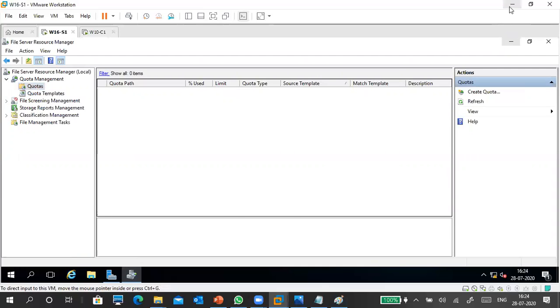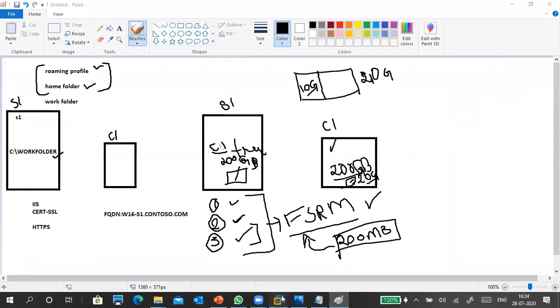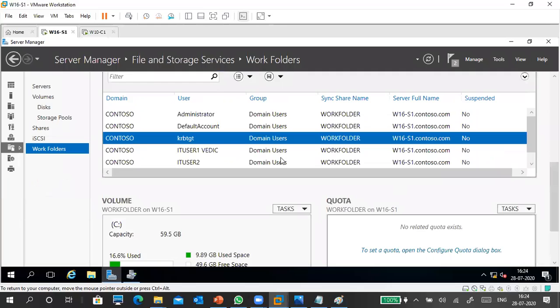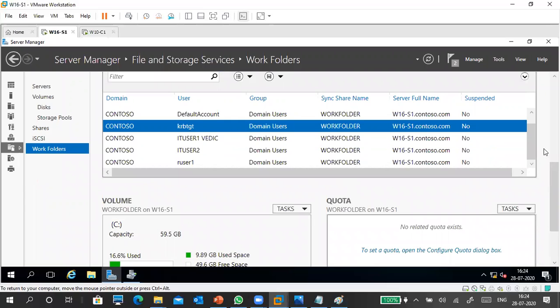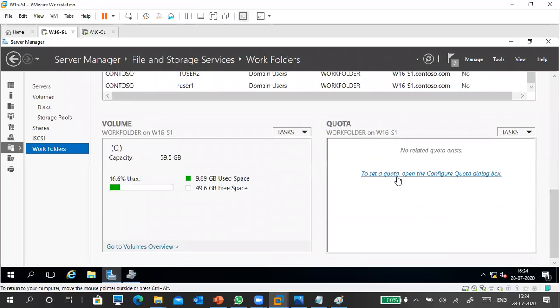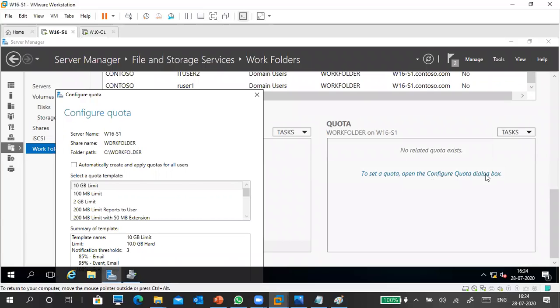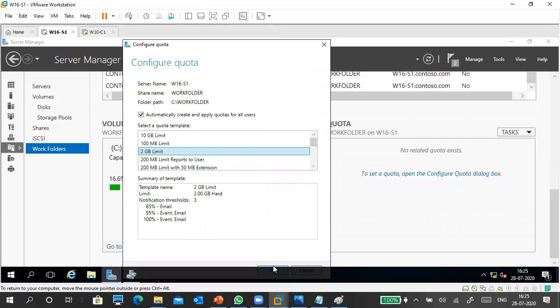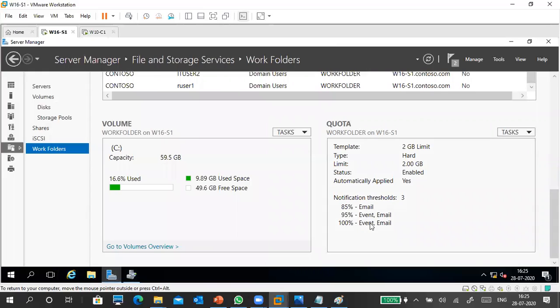Okay, so I'm going to, where is this? Okay, this is the work folder. If you scroll down, you can see quota. Create a quota and open the quota dialog box. Automatically create and apply on all users, 2 GB. Now it is a particular user only. So I selected 2 GB. It is OK. Now 2 GB is created.